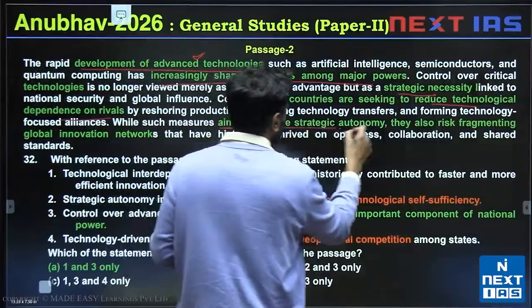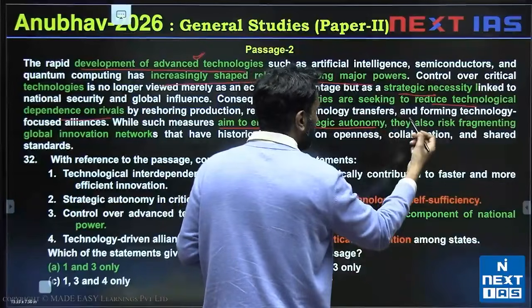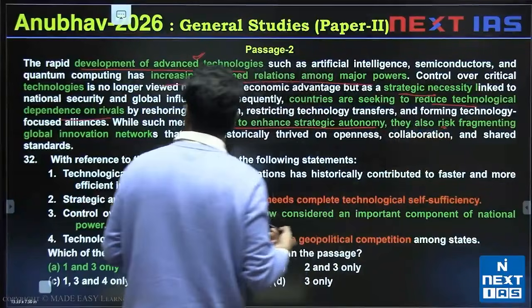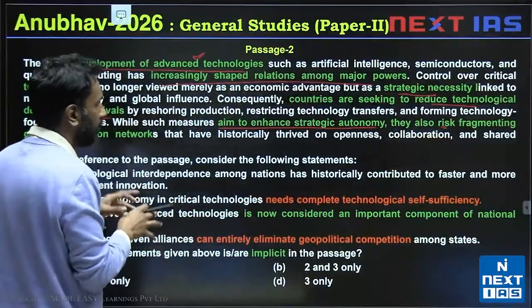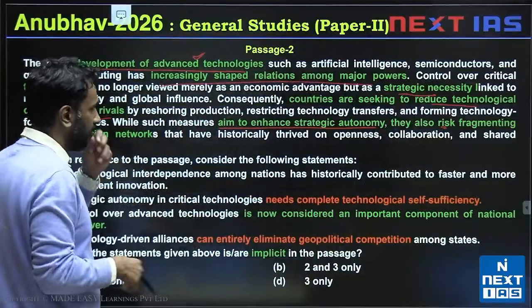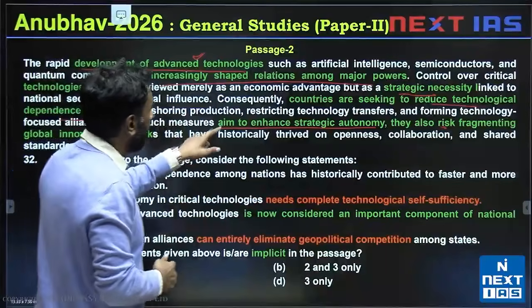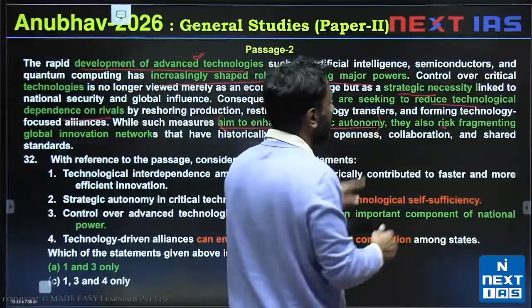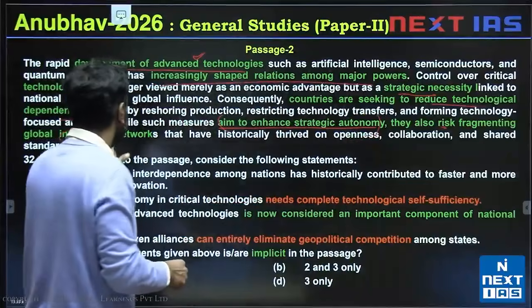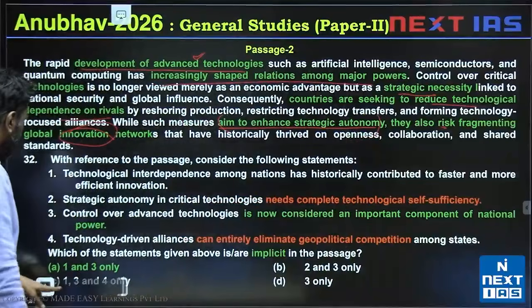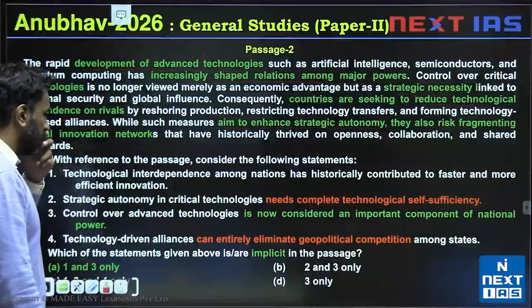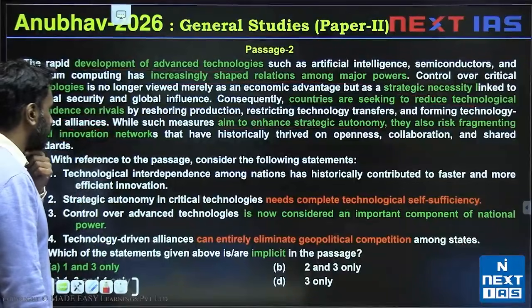They want to enhance strategic autonomy, but with this there is also a risk of fragmentation. Innovation networks will get fragmented. So the aim to enhance strategic autonomy can have a negative impact on innovation. Okay, this is the passage, fairly straightforward. Which option do we go with as a valid implicit one?